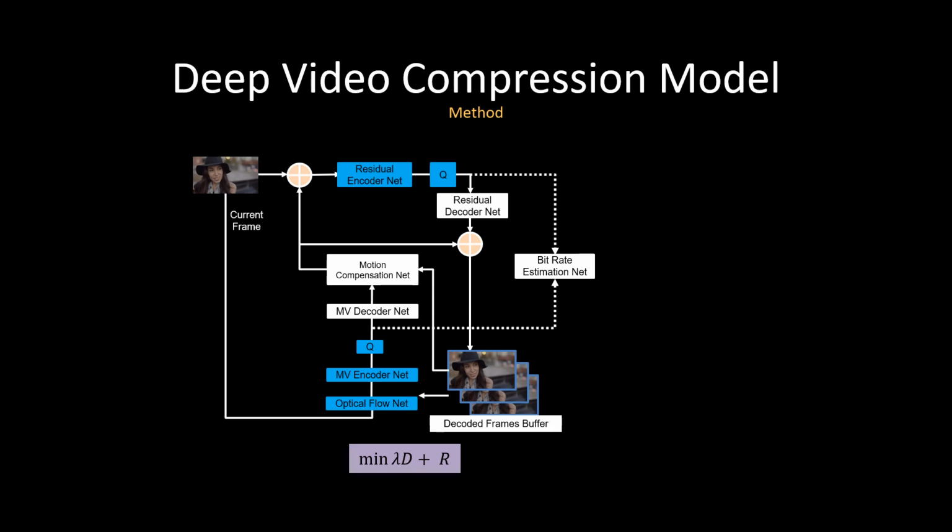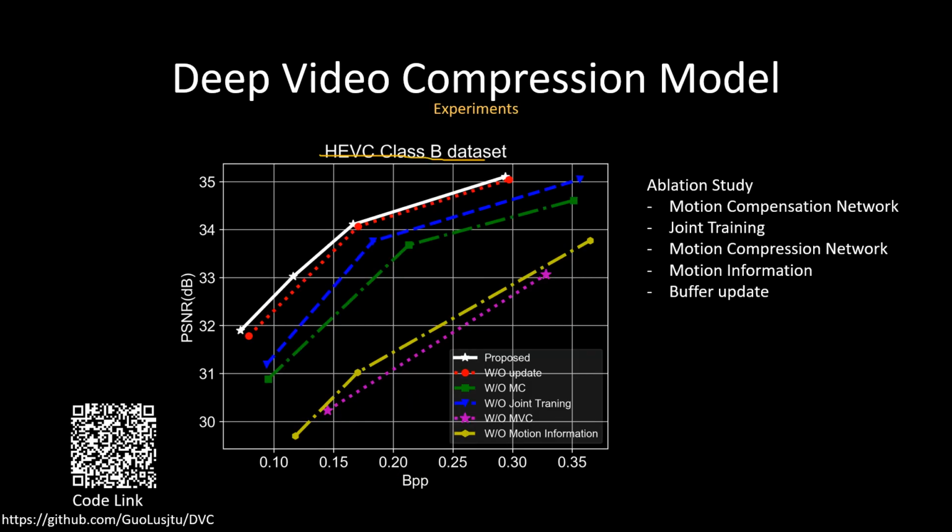On the HEVC Class B dataset, we conduct an ablation study showing that starting from the baseline, if we add the motion compensation network, joint training, motion information, and buffer update, we can consistently improve the results.